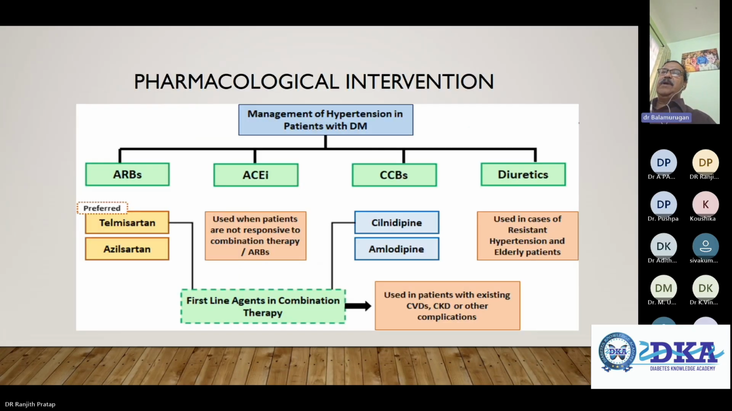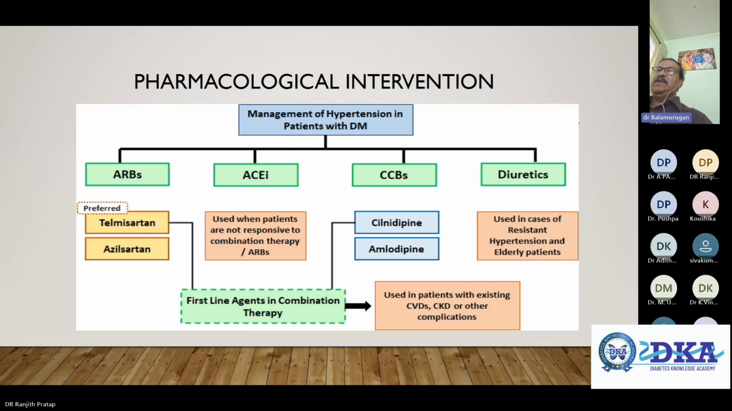Next, the pharmacological intervention: we talked about the management of hypertension, with ARBs, ACE inhibitors, calcium channel blockers, and diuretics. The preferred agents, telmisartan and azilsartan, are first line agents in combination therapy used in patients with existing cardiovascular disease, CKD, or other complications, or when patients are not responsive to combination therapy; ARBs and ACE inhibitors are used. Again, calcium channel blockers such as cilnidipine and amlodipine, and diuretics are used in resistant hypertension and in elderly patients.